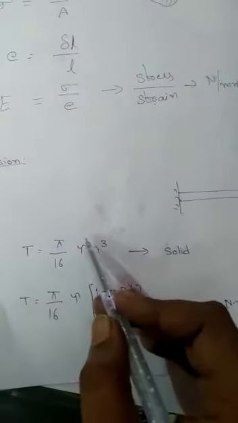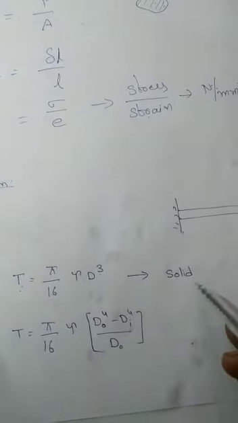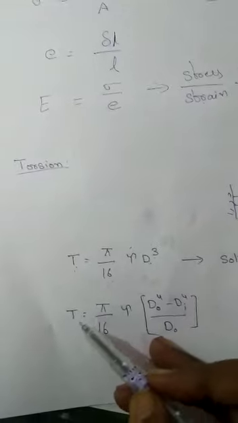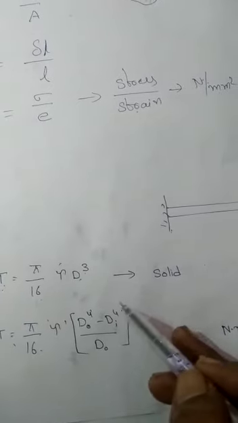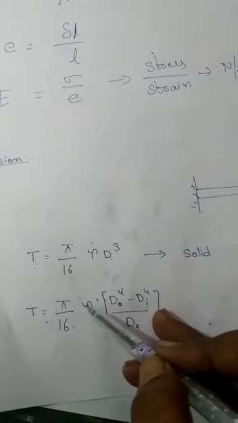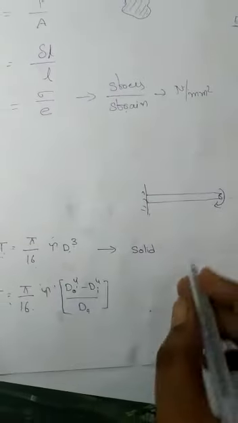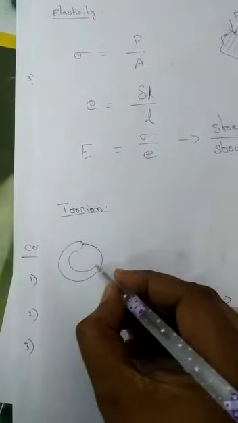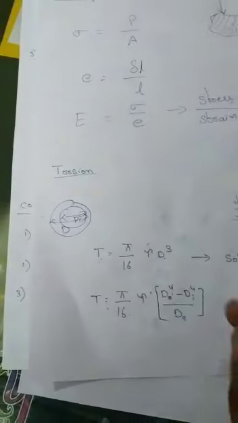It is calculated based on this formula: torsion T is equal to pi by 16 tau d cube. This is for a solid circular shaft, where tau is the shear stress and d is the diameter of the shaft. Then we have another formula: T is equal to pi by 16 tau, d naught power 4 minus di power 4, divided by d naught. Here tau is the shear stress, d naught is the external diameter and di is the internal diameter. This is for a hollow shaft, because a hollow shaft has two diameters, right? This is internal and this is external. It has units Newton mm. Okay, so this is torsion.